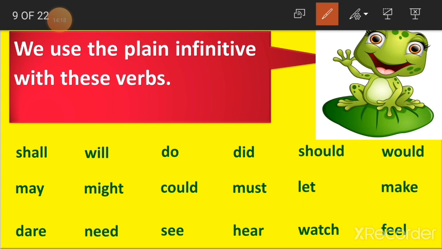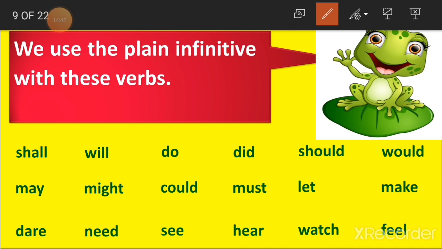They are not having "to", but they are having some other words like shall, will, do, did, should, all these words here. So you can make today, children, so this is the best work for you. You can take each word and make one sentence for each, so that you will remember forever all types of sentences with plain infinitives.